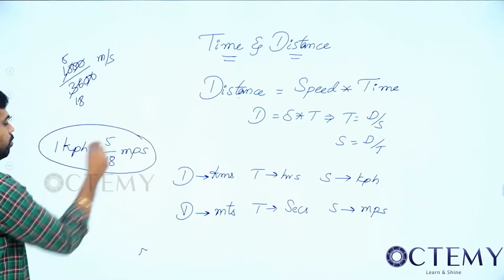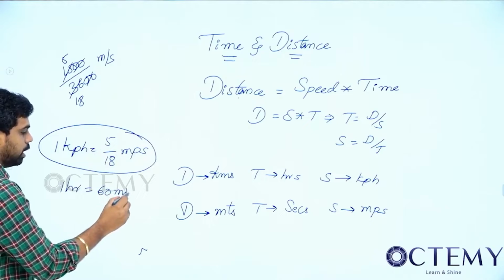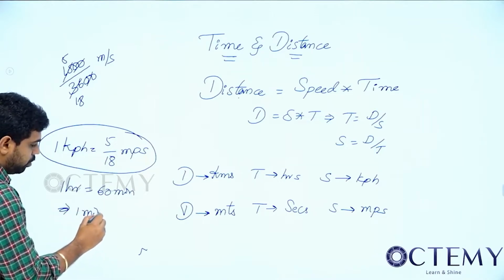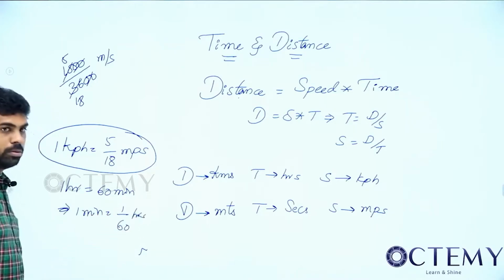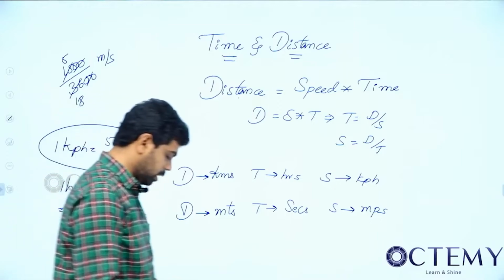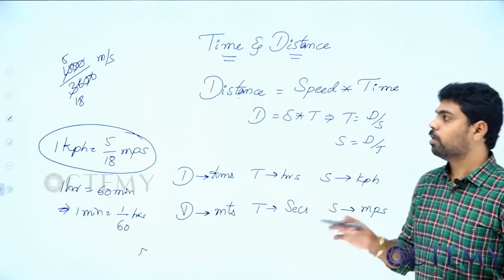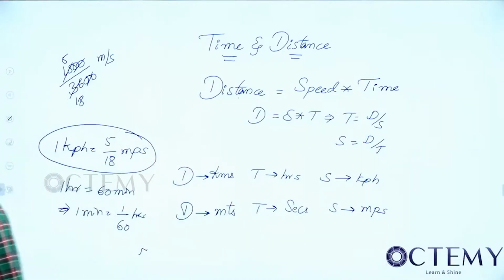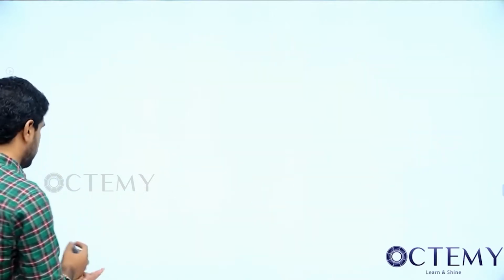Now 1 hour is equal to how many minutes? 60 minutes. From this, I can say that 1 minute is equal to 1 by 60 hours. So you remember that. Copy this, and we'll go for relations.